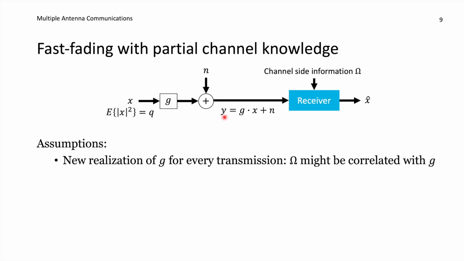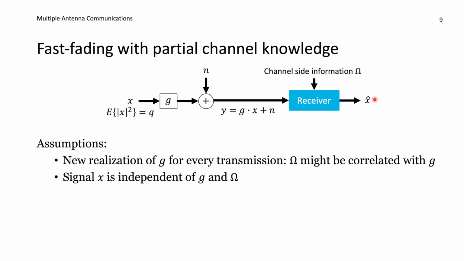And then what we are receiving, Y, is G times X plus N, which is some kind of noise term. It could be uncorrelated noise. The receiver observes Y and some kind of channel side information. You get some additional information about the channel from the side. And omega might then be correlated with G, because omega is telling us something about the channel. It might not be the entire channel, it might be some kind of estimate of the channel, for example. And of course, the goal of the receiver is to estimate the signal that was transmitted and make sure that we are able to transmit as much data as possible from X to X hat.